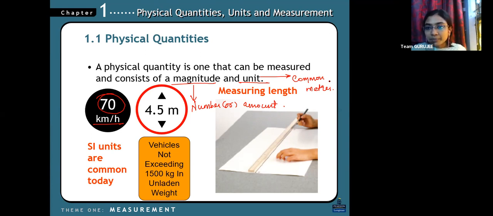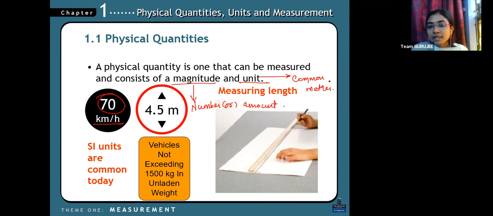So it's not common. If the measurement is varying for all other countries, what happens? There is confusion that will occur, right? Chaos will occur. So the thing here is to avoid those confusions, because we are also dealing with foreign scientists, not only our Indian scientists. So to avoid those confusions, we have taken a standard system of units. That's the first thing. And second, it is very easy to measure.